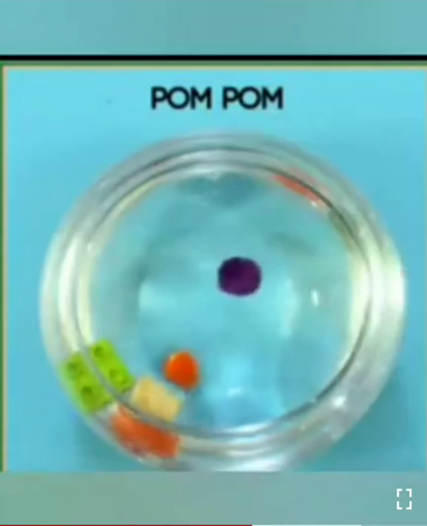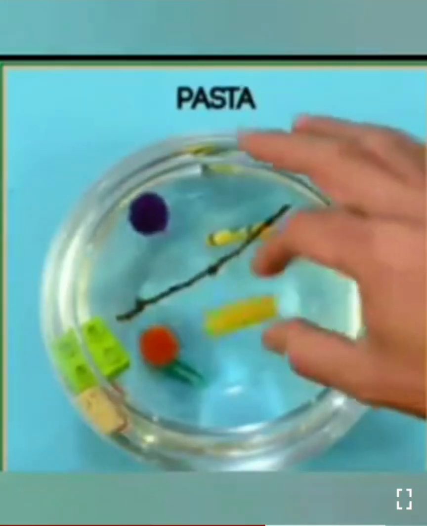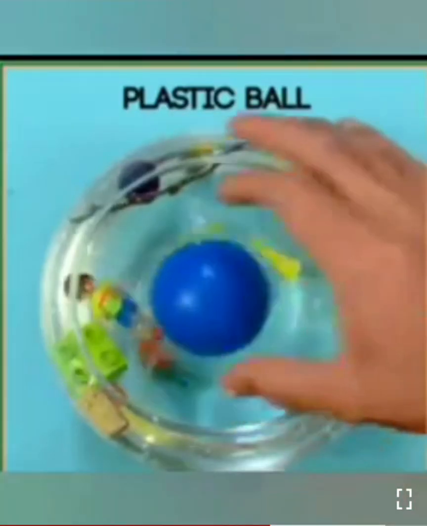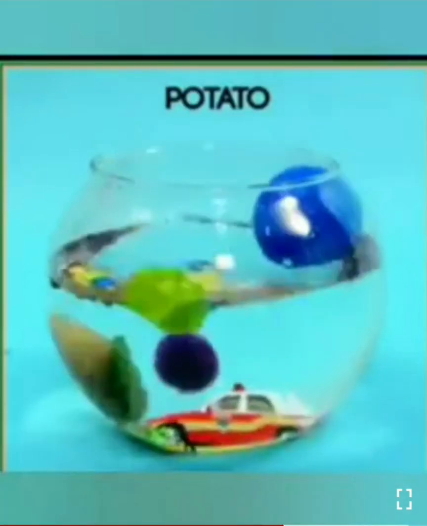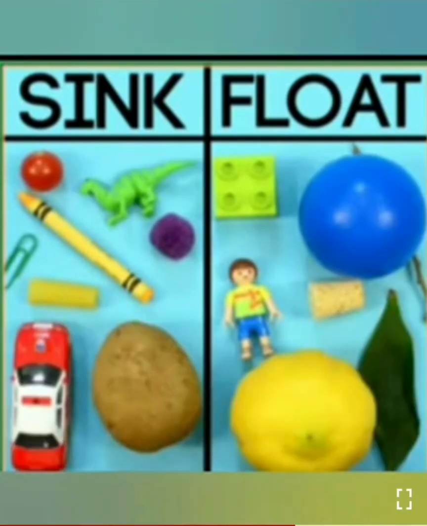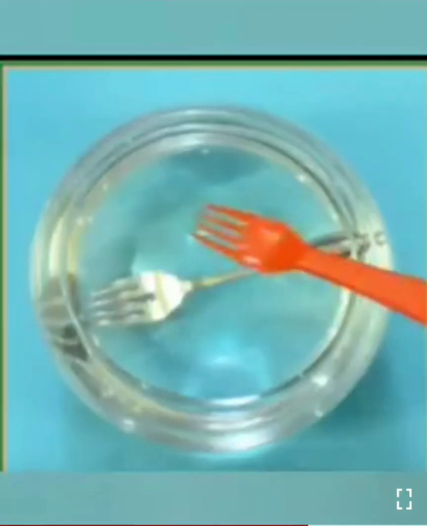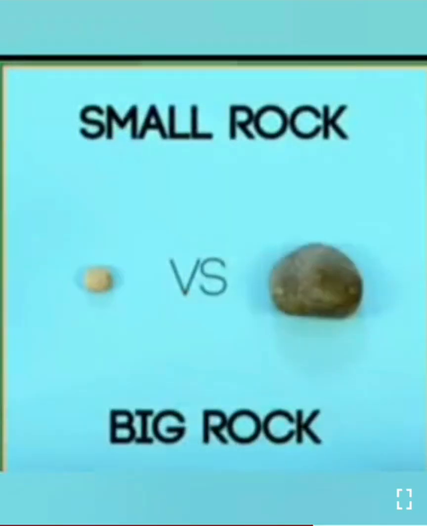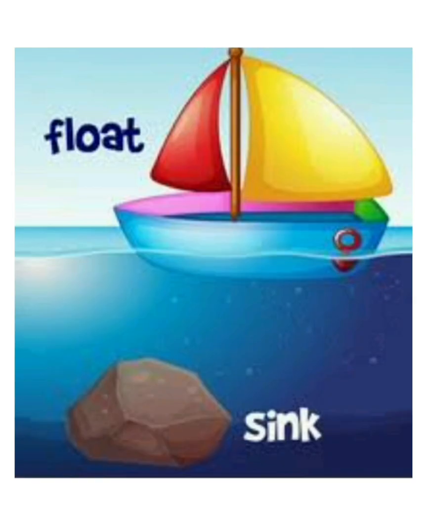Cork, cherry tomato, pom-pom, stick, crayons, paperclip, pasta, toy person, plastic ball, toy car, leaf, dinosaur, potato, lemon. See, which are sinking and which are floating. Now you got it, right? Let's do the next experiment. Metal or plastic? Which is sinking, which is floating? See the small rock and the big rock. Both are sinking.